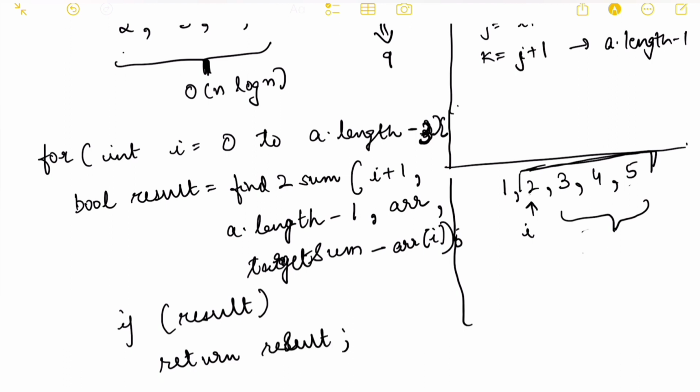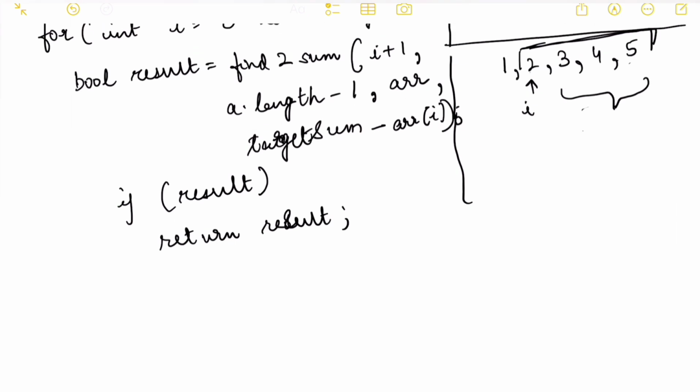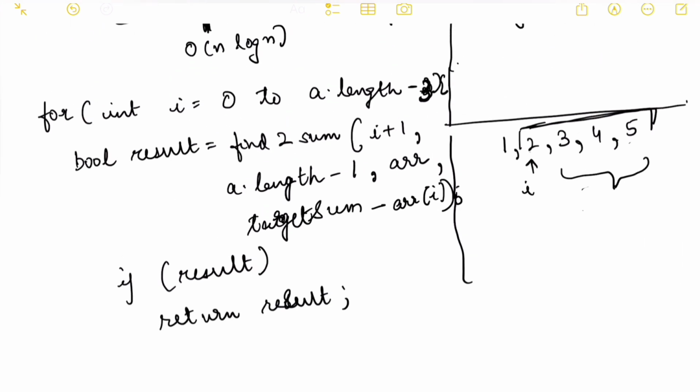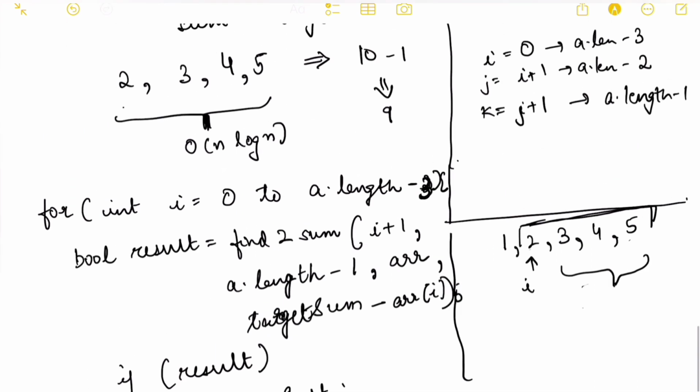Remember this thing, that you cannot directly return the result here, because say in the first iteration you don't find the solution, but in the subsequent ones you can find the solution. If you are not writing this condition, your program will not iterate through the rest of the iterations. It will only iterate for the value of I equal to 0, which will give you a wrong result. So that's the whole solution.